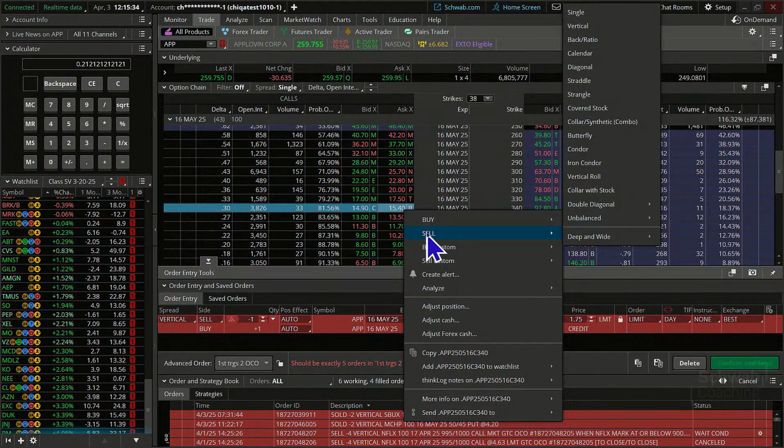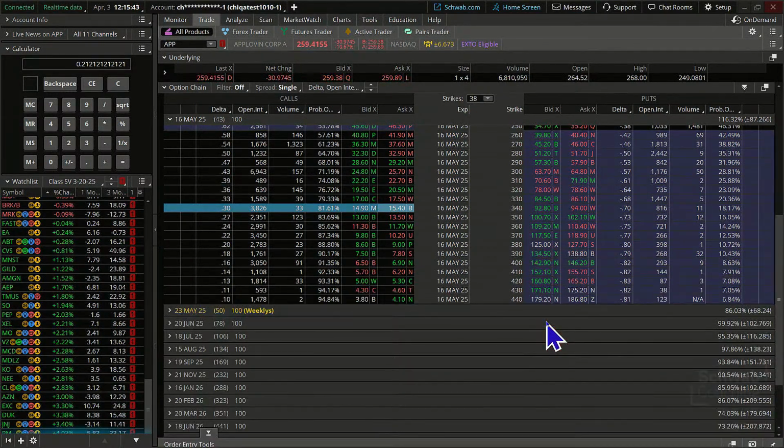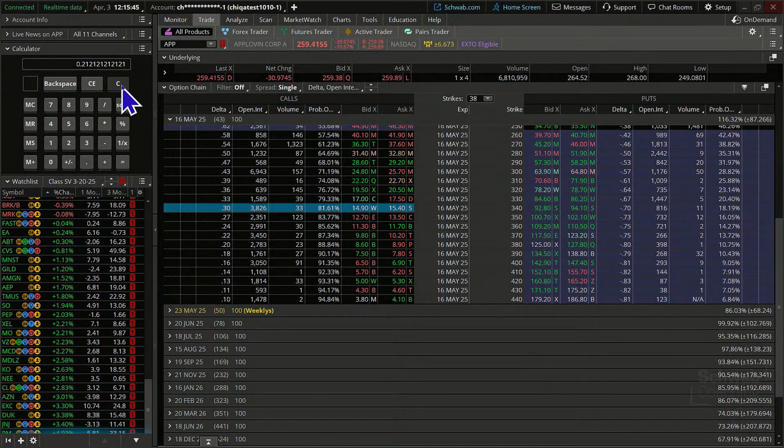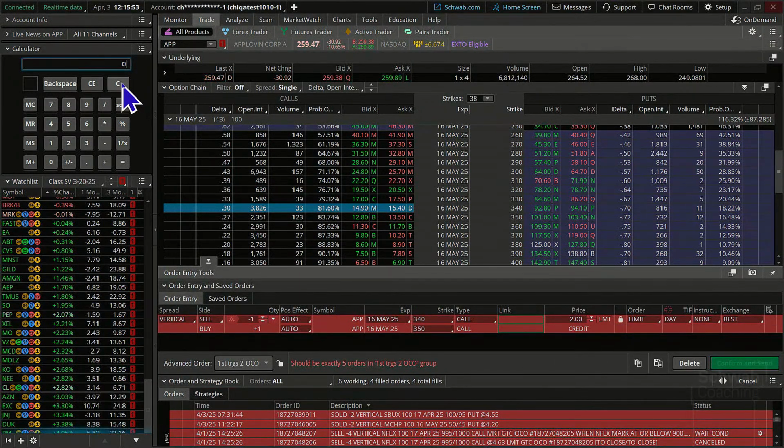Let's come up to the one I had here originally. And we're just going to do sell vertical. We'll come back here and we'll get rid of this one. Let's see if we have something a little bit better than 20%. It should be, right? And so come on back here. Let's lock it in at $2. Okay, so if we have $2 divided by 8, that's going to give us a 25% return.